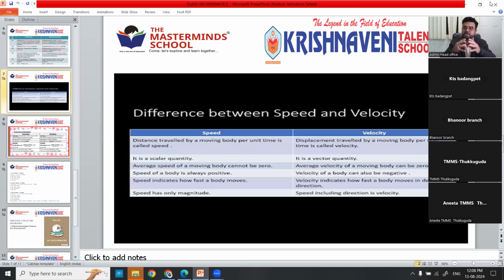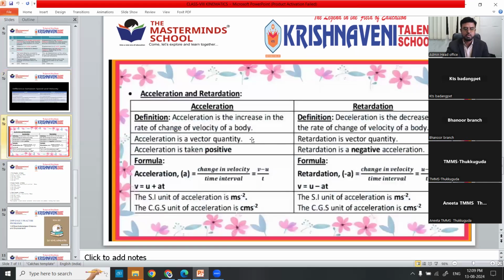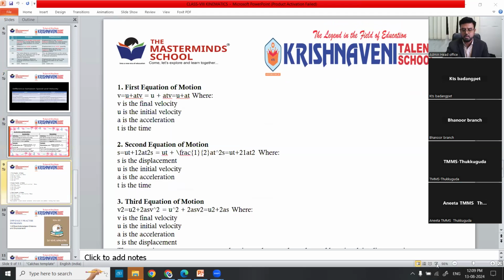We can form some equations by combining them, which is a major part of kinematics. There are four equations that will come. So these are the equations of motion we'll come across later.